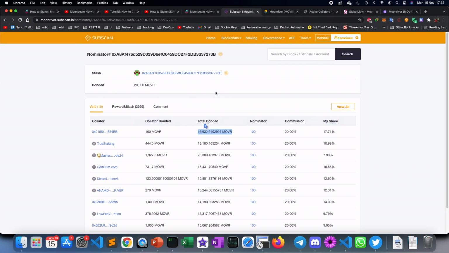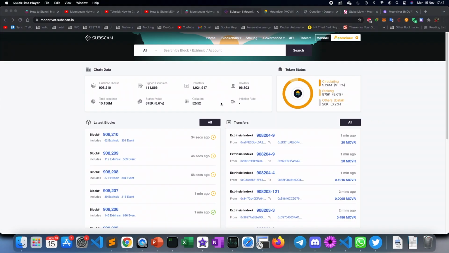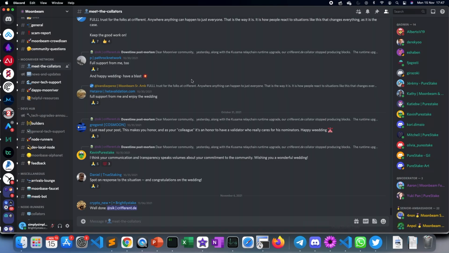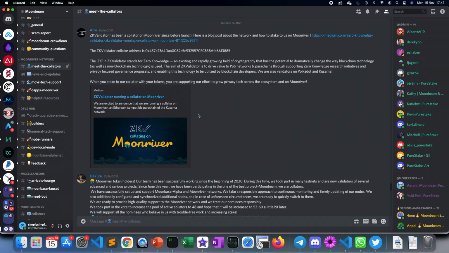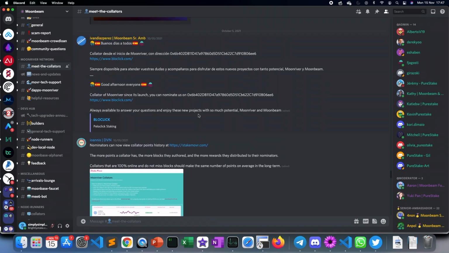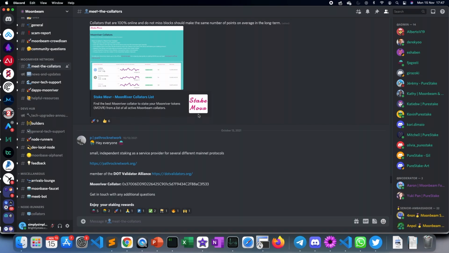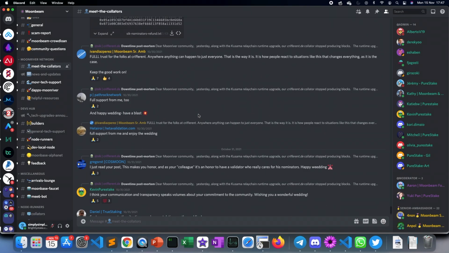The next thing you have to consider while doing this to get rewards is how trustable that particular collator is. People might have different ways of trusting a collator. There are a few ways that you can reach out to them. In Discord there is a meet-the-collators section, where every collator or most of them have introduced themselves, so you will be able to contact them via Discord over here.